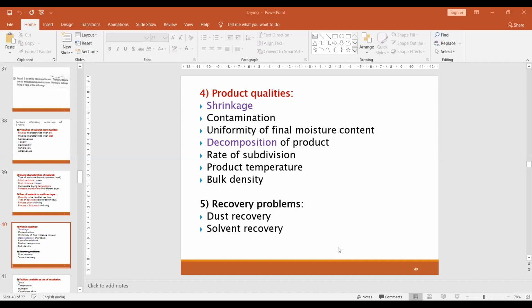The recovery problem: dust recovery during the drying. There may be chances of dust formation, and whatever dust is formed will not be wasted. Again, recover that dust, process it and use it for a different product. Then solvent recovery. If a solvent is used for the drying, the product contains some of the solvents, and during drying that solvent can be removed, right? If you want, that solvent can be recovered. So this is also one of the processes. So recovery problems are there.